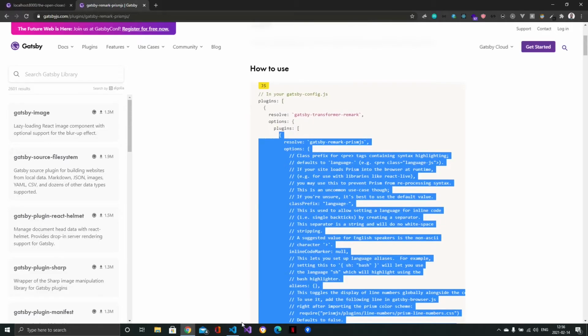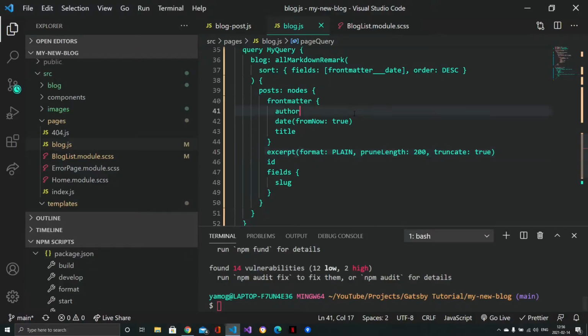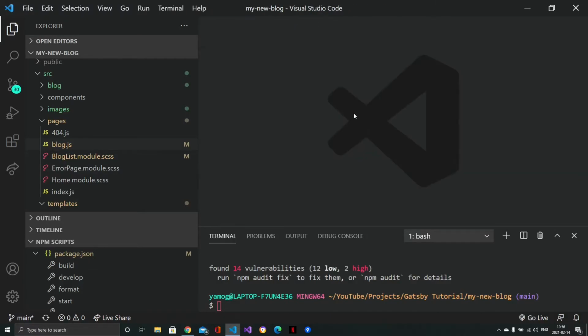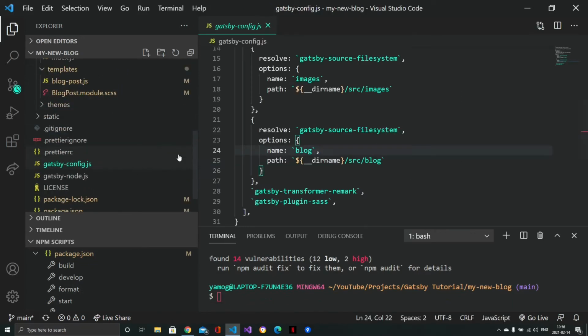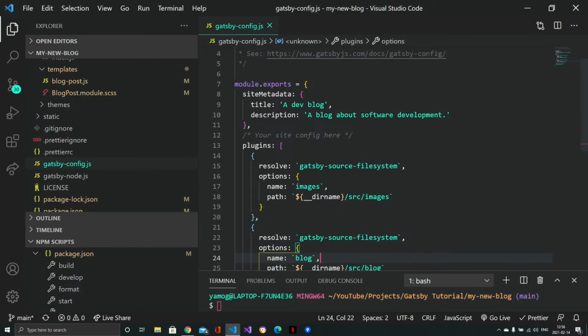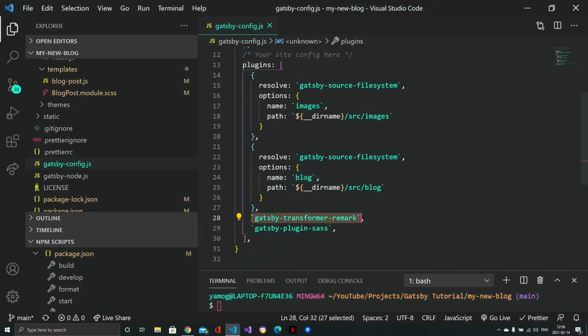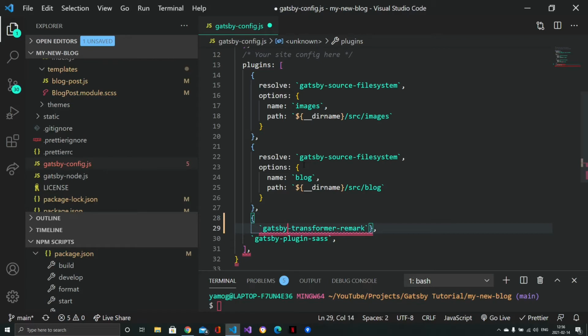I'll grab it, close all files, and go to the Gatsby config file, and here we have the transformer remark. Right here we have an issue because this is not supposed to be a string anymore. This is supposed to be an object. So I will turn it into an object like this. So now it is an object.